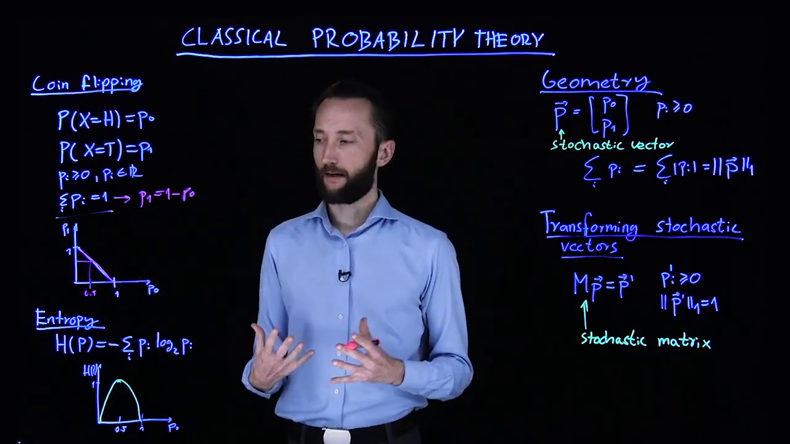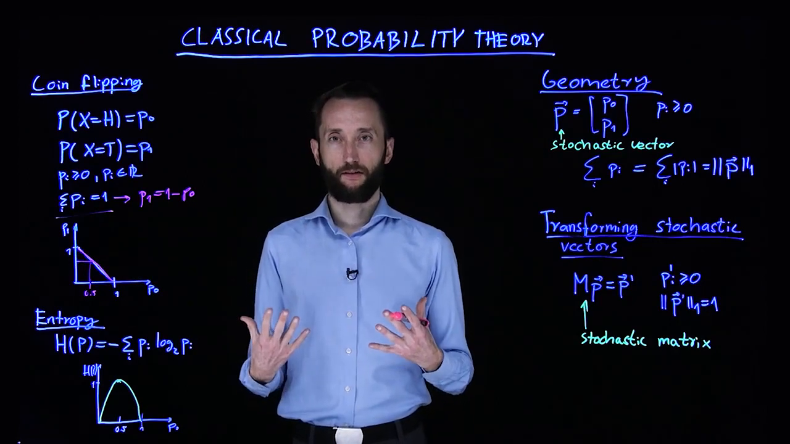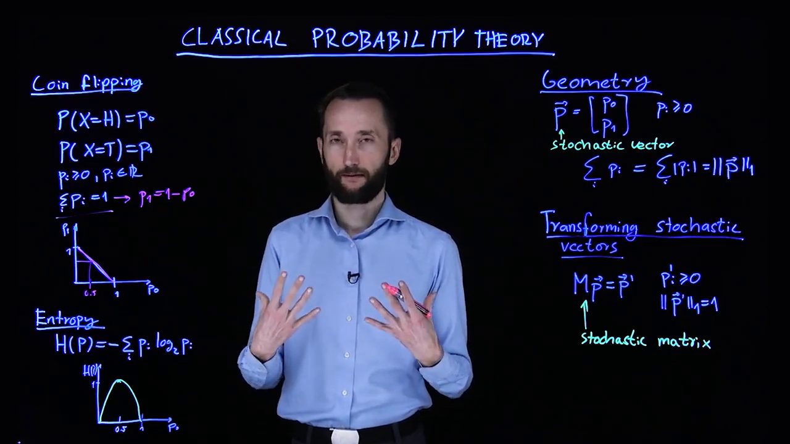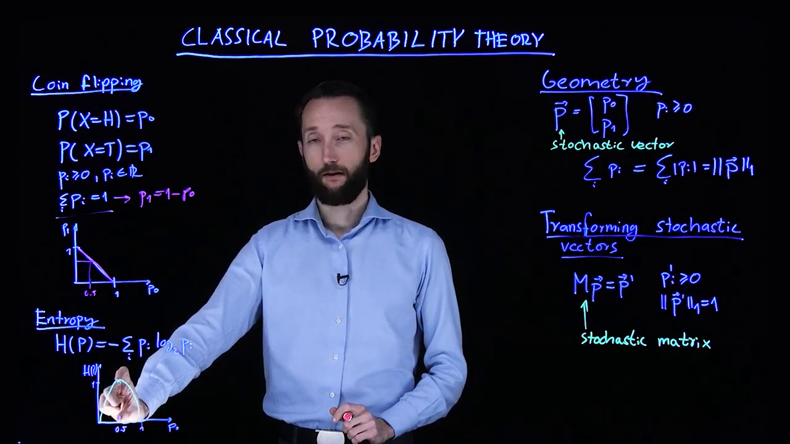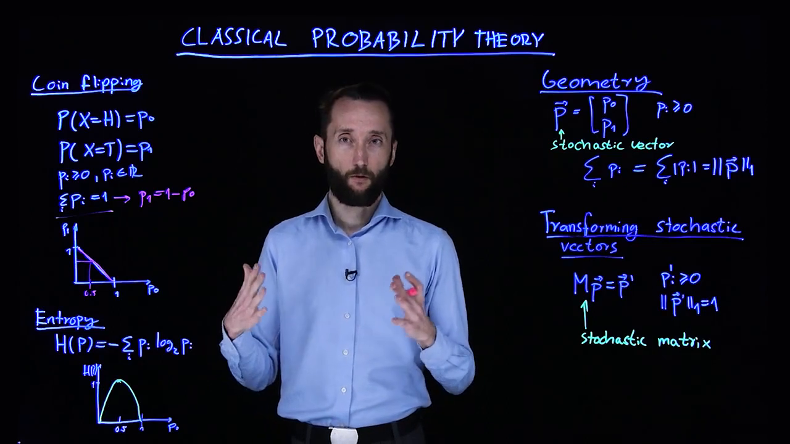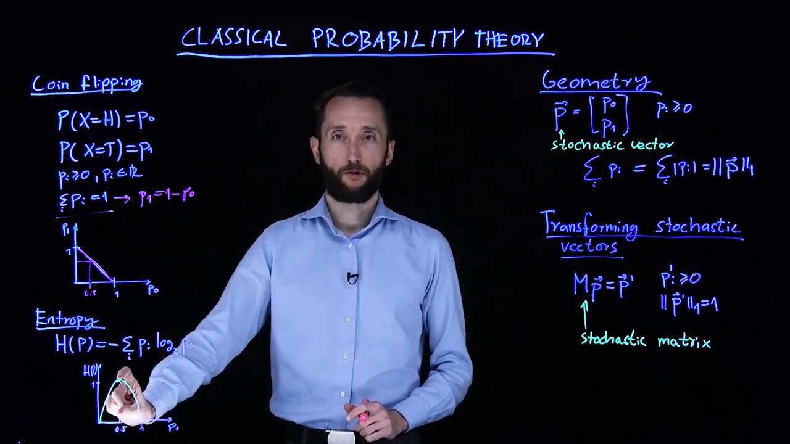So let's take a look at another concept called entropy. Entropy characterizes a probability distribution, and it says something about its unpredictability. So it peaks at the unbiased coin, which is the uniform distribution. So you get all outcomes with the same probability. This is the most unpredictable case.